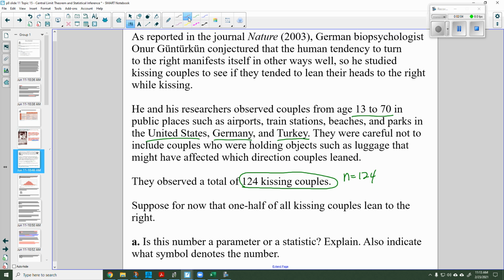Now we're going to suppose that 1/2 of all kissing couples lean to the right. So we're making a hypothesis here. We're taking a guess. We're saying our hypothesis is that pi, the proportion of all kissing couples, that's why this "all" is such an important word, is equal to 0.50.